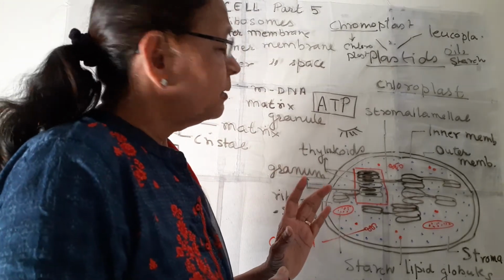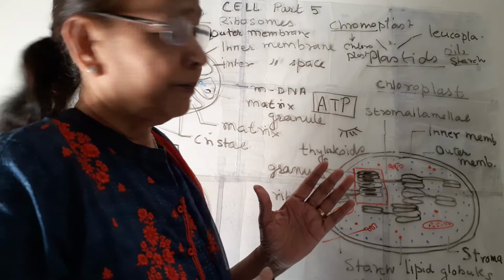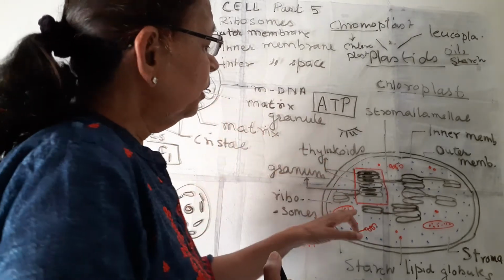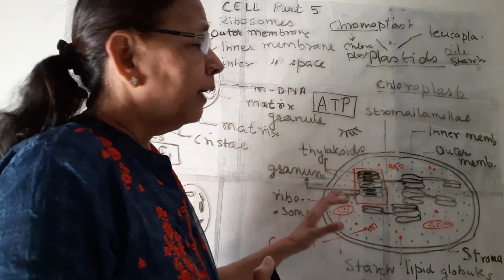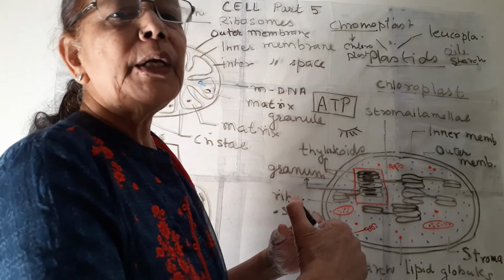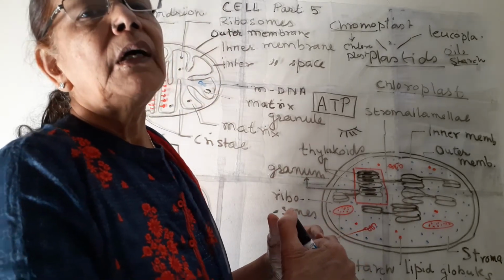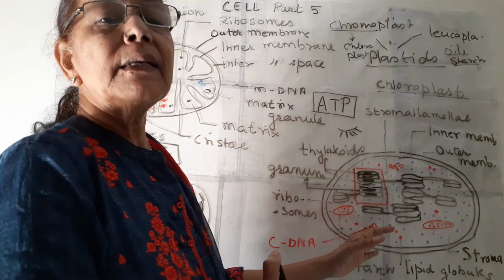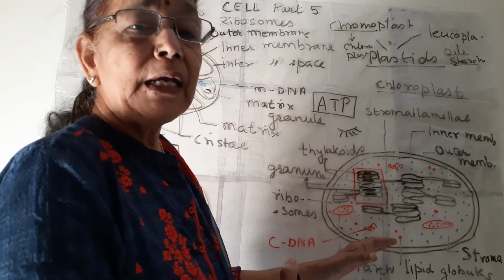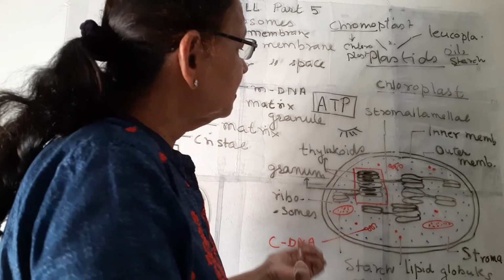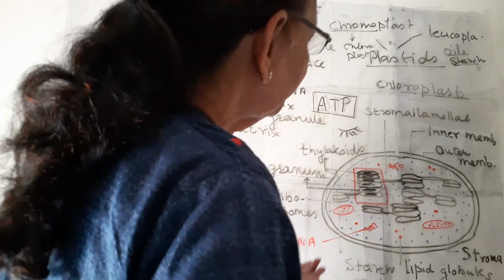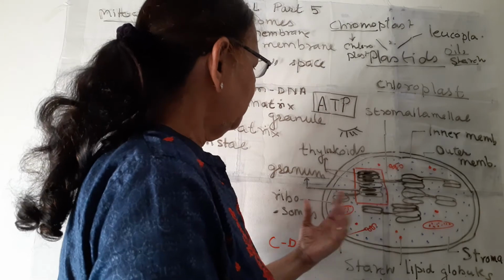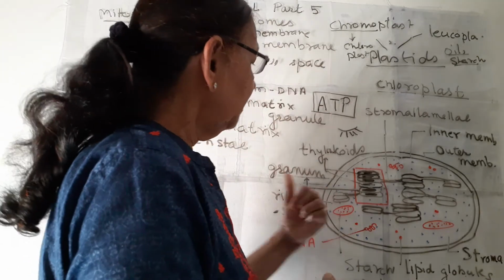So it may be possible that during evolution, these were like some prokaryotes which got included in the cells of eukaryotes, and they are now living there as an organelle of that cell. It is just a school of thought, because they both have their own DNA.